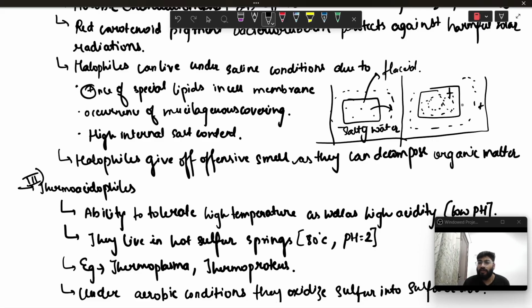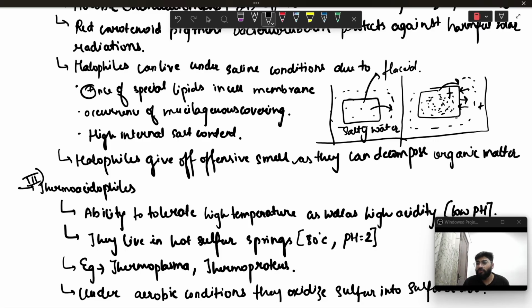So there is no overall water exchange. But if the salt content inside exceeds that outside in comparison, then water will try to come inside or go outside.